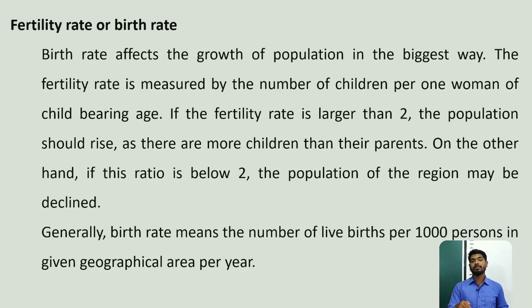If there are two parents, husband and wife, and the children are more than two, like 3 or 4, the population will obviously increase. You could say if the fertility rate is larger than 2, the population should rise. That means if it is more than 2 children, it is predicted that it will be rising.